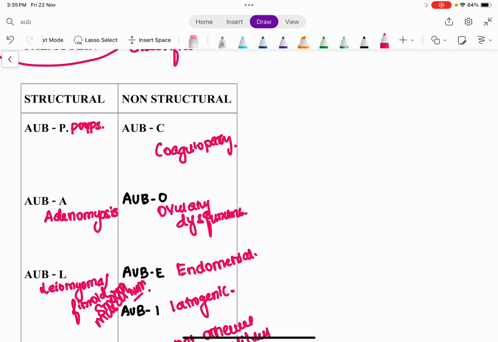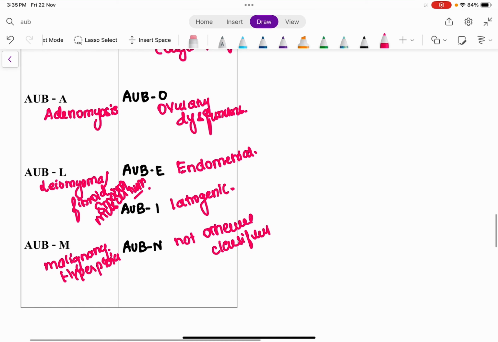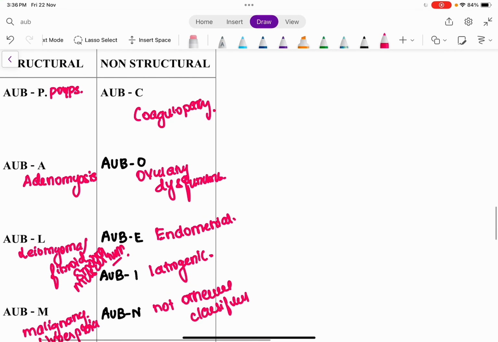Polyps are the localized overgrowth of the endometrial glands and stroma, right? So the overgrowth of the endometrial glands and stroma is called a polyp. Whereas adenomyosis is when the endometrium grows inside the myometrium, where the junctional zone gets thick, more than 2.5. And L stands for leiomyoma or fibroid, which is the smooth muscle tumor of the uterus. And M stands for malignancy or hyperplasia.